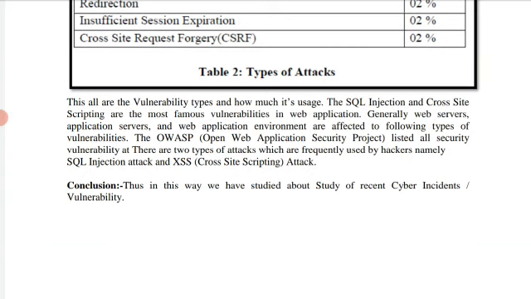So these are the things related to cyber incidents and vulnerabilities. In this way, in topic number two, we discussed the things related to recent cyber incidents and vulnerabilities. Okay, thank you.